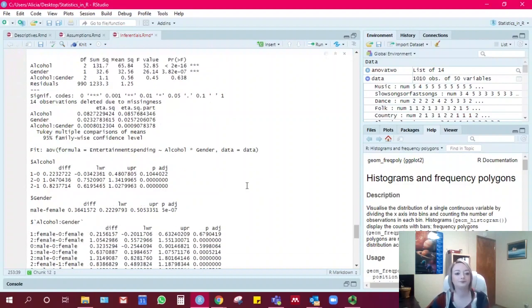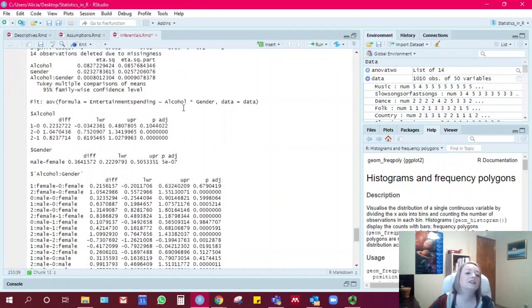It gives us all of the different group comparisons in the post hoc test here, so we can see that since this p-value was not less than 0.05, people who drink socially do not spend differently on entertainment than people who don't drink at all.